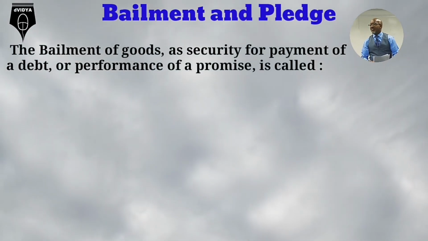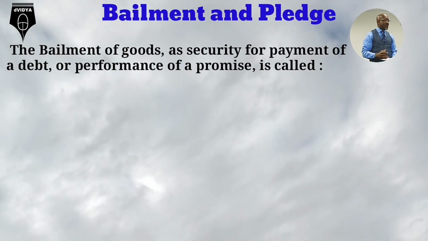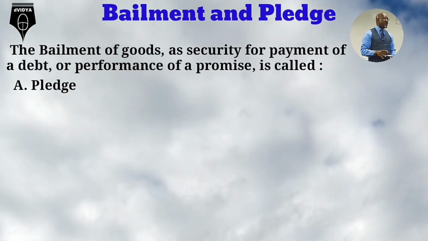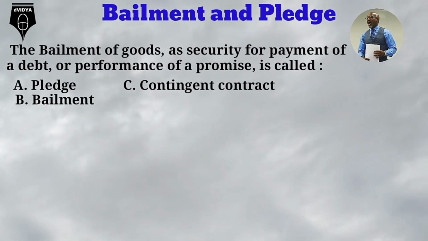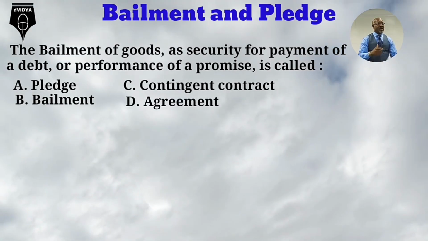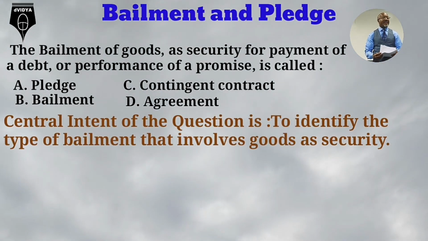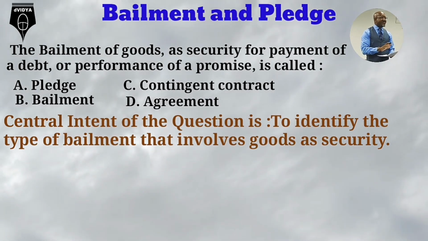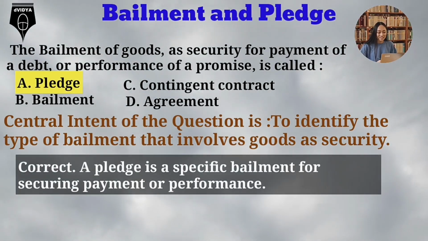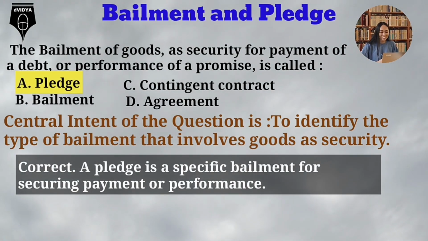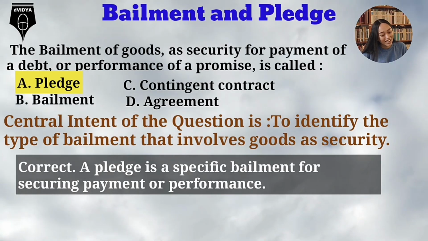The bailment of goods as security for payment of a debt or performance of a promise is called: Option A, pledge. Option B, bailment. Option C, contingent contract. Option D, agreement. The central intent of the question is to identify the type of bailment that involves goods as security. Option A, pledge, correct. Pledge is a specific bailment for securing payment or performance.